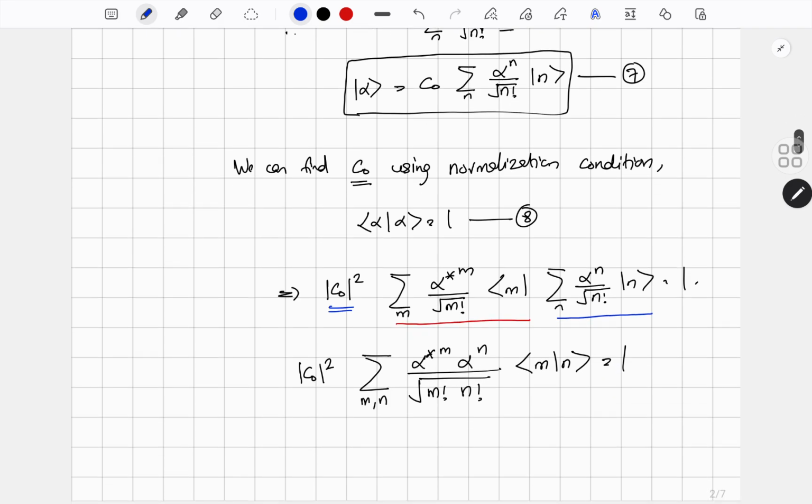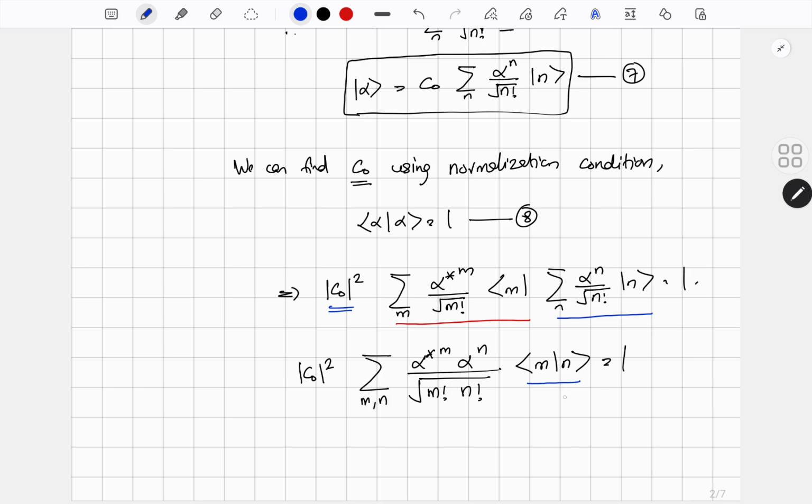Okay, now I can combine these two summations. So I can write this as mod c0 square, summation over m, n, alpha star raised to m, alpha raised to n by root of m factorial n factorial. Then you will have an inner product <m|n>. Now what will be the inner product <m|n>?